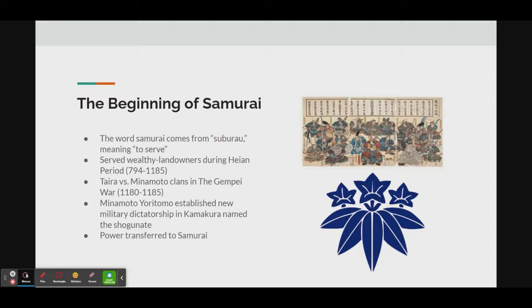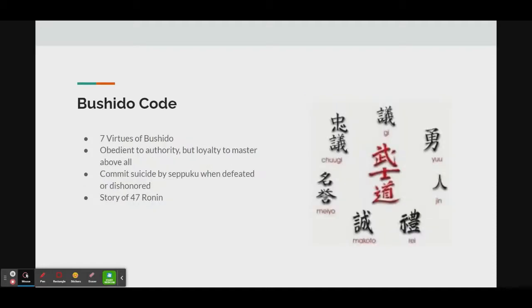their social standing changed. In Japan in the 12th century, as nobles became richer through trade, the nobles funded their own armies. Two major clans at the time were the Taira and the Minamoto. They both fought in the Genpei War on opposing sides, and after the Minamoto clan won, they established a military dictatorship known as the shogunate in Japan. After this, samurai became their own elite class in Japan. And here is an image of the Genpei War, and below that is a symbol of the Minamoto clan.